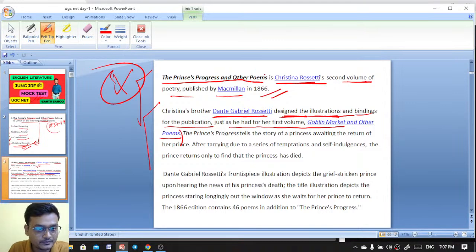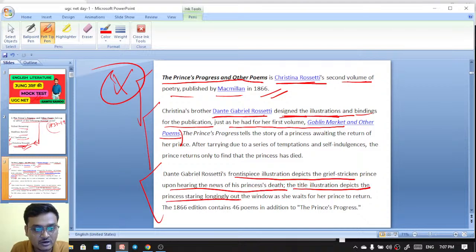Rossetti's frontispiece illustration depicts the grief-stricken prince upon hearing the news of his princess' death. The title illustration depicts the princess staring longingly out the window as she waits for her prince to return. The 1866 edition contains 46 poems in addition to the Princess Progress.